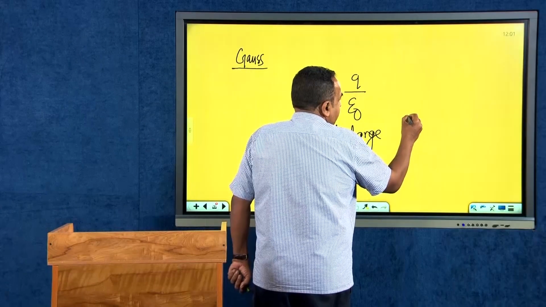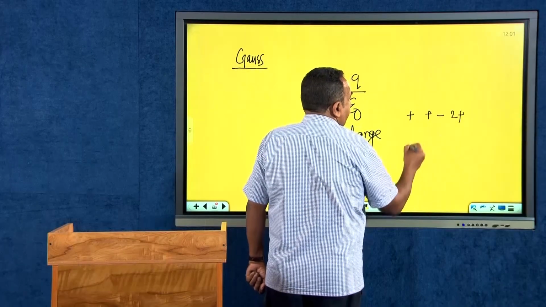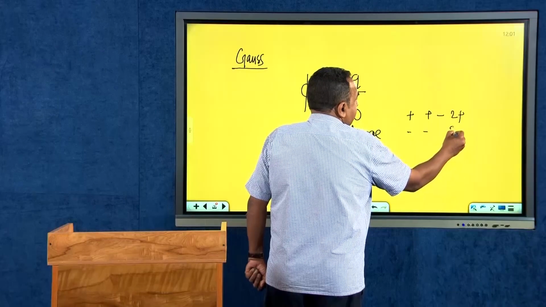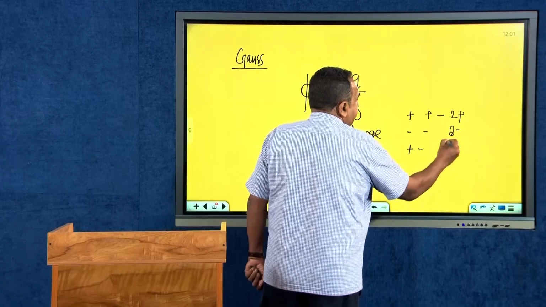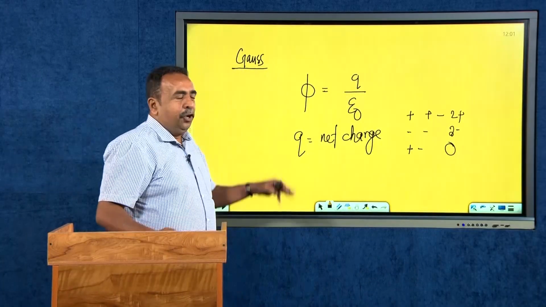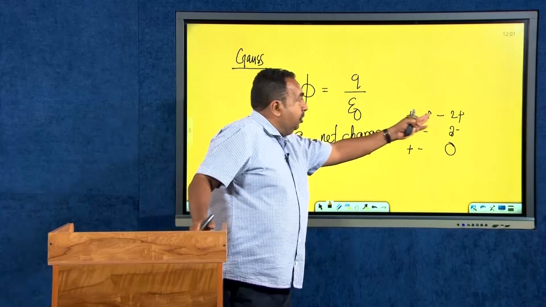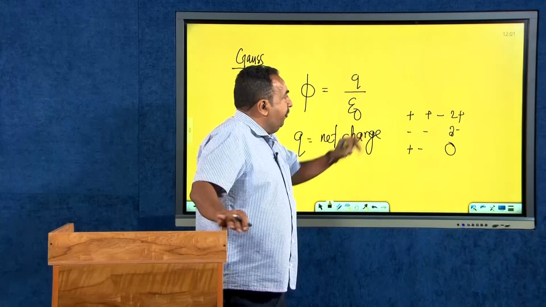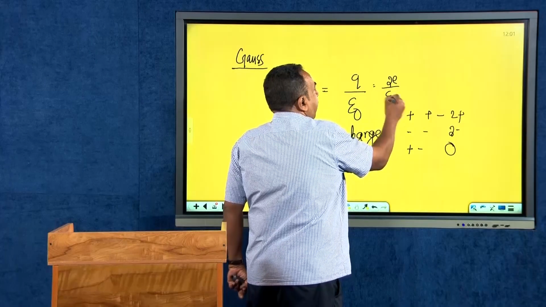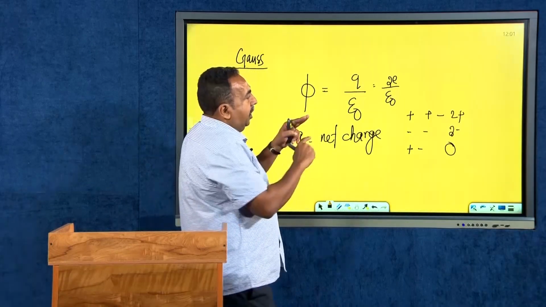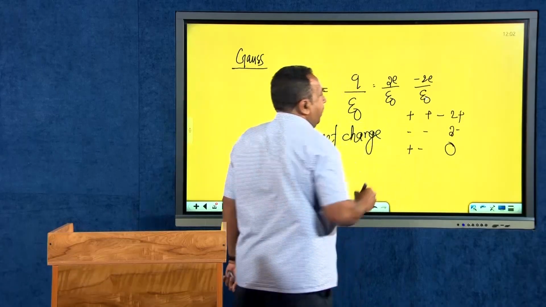If you have one positive charge and another positive charge, the net charge will be 2 plus. If you have two negative charges, the net charge will be 2 minus. But if you have a positive charge and a negative charge, the net charge will be equal to 0. Therefore, the flux around a positive and a negative charge will be equal to 0. The flux around two positive charges will be equal to 2e divided by epsilon 0. Around two negative charges, it will be equal to minus 2e divided by epsilon 0.